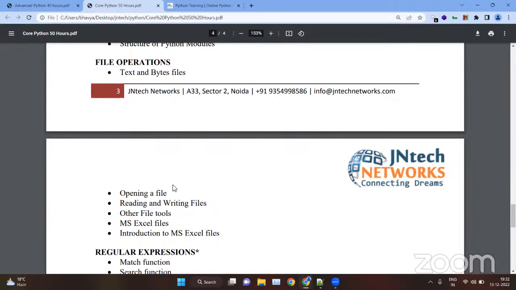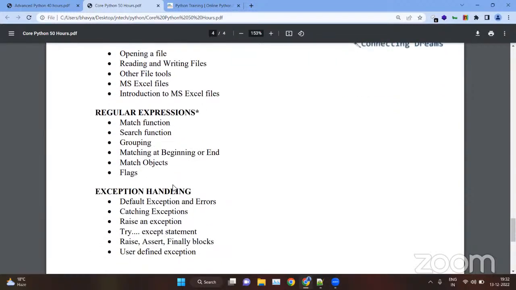How we can read different types of files, like PDFs, Excel files, CSV files, or PPT, etc. So we will see that. Then we have regular expressions.